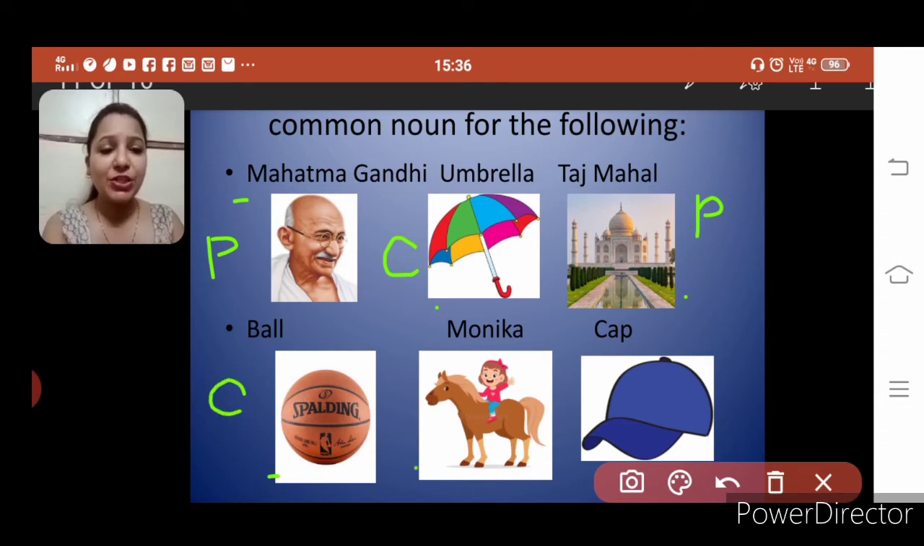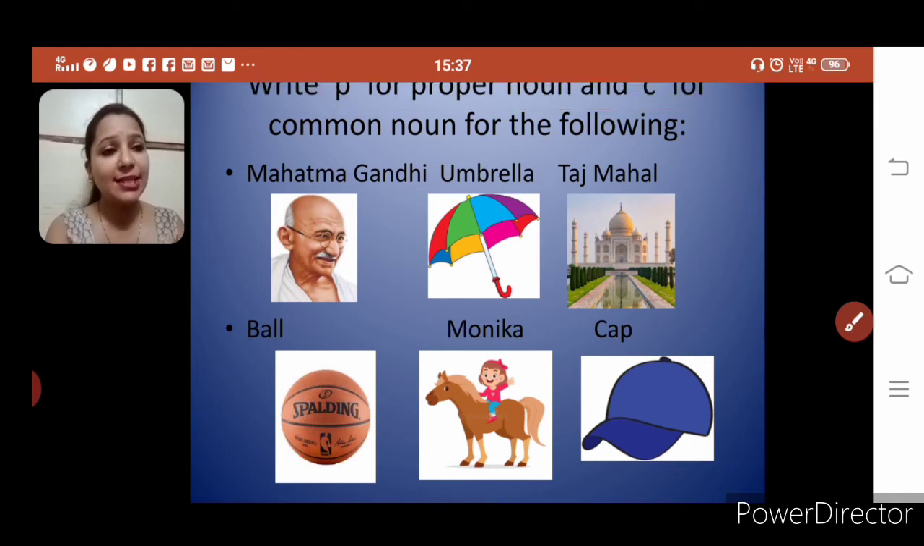Now see the next picture. Here there's a girl sitting on a horse. And her name is also given, Monica. So it's not any girl, it's a particular girl we are talking about. She has got a special name, that is Monica. Is it a proper noun or common noun? Very good, this is proper noun. And the last one is a cap. Is it a proper noun or common noun? Yes, it's a common noun. So we have revised that also, proper nouns and common nouns. Let's see what the next slide says.